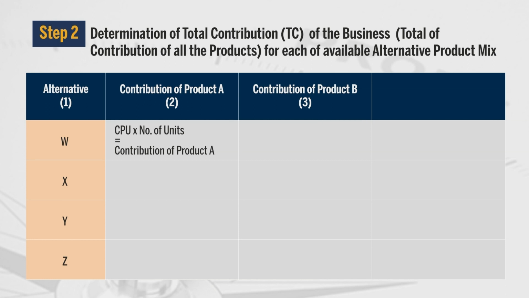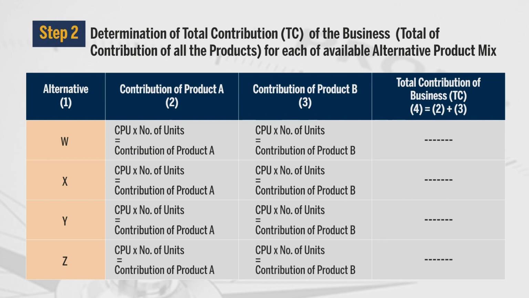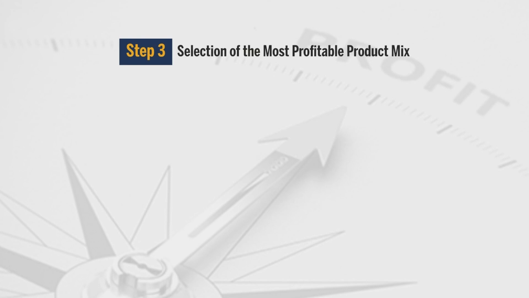2 products, product A and product B. So, the third column is contribution of product B, and that is also calculated in the same manner, that is contribution per unit multiplied by number of units. The last column is total contribution of business. In the business we have 2 products, product A and product B, and therefore, the fourth column is nothing but the total of the second and third columns. Such calculation will be repeated for all the alternatives, that is for alternative W, alternative X, Y and Z. Thereafter, we will have step 3, that is selection of the most profitable product mix.